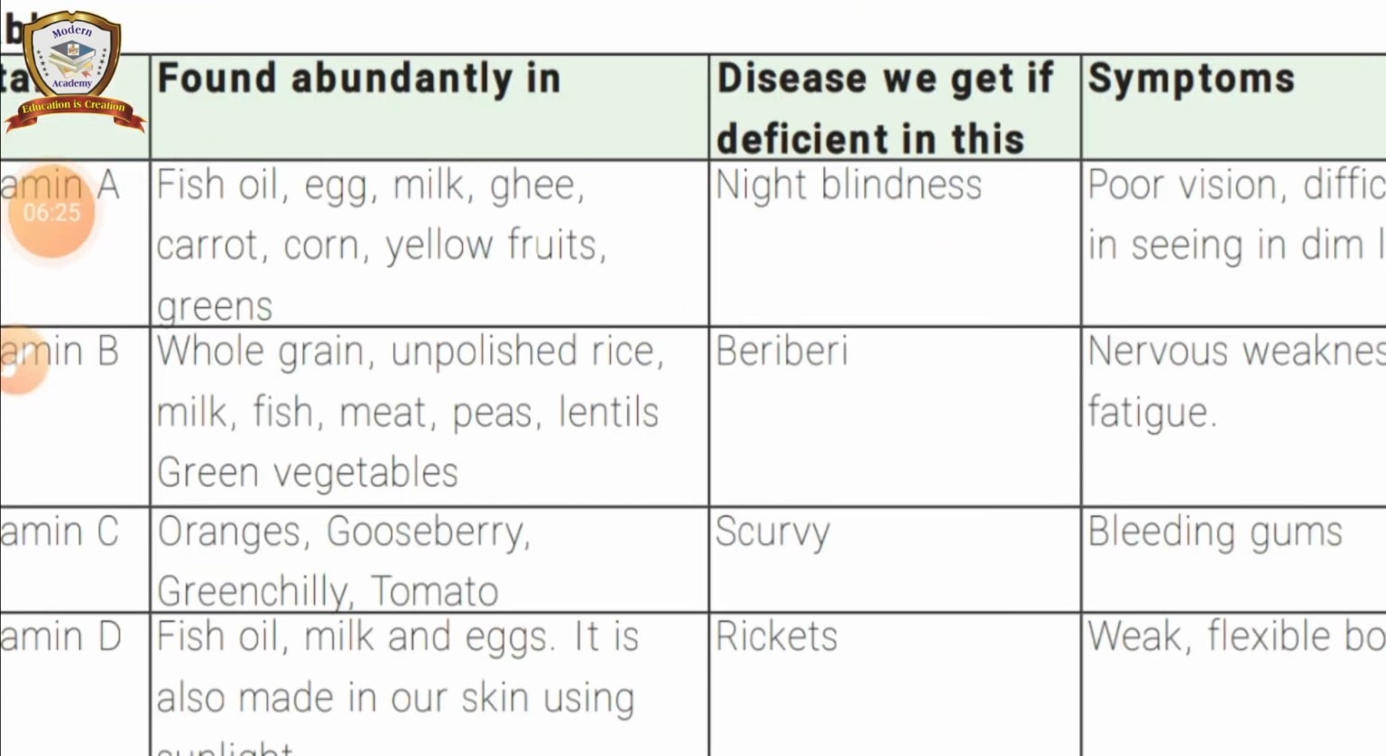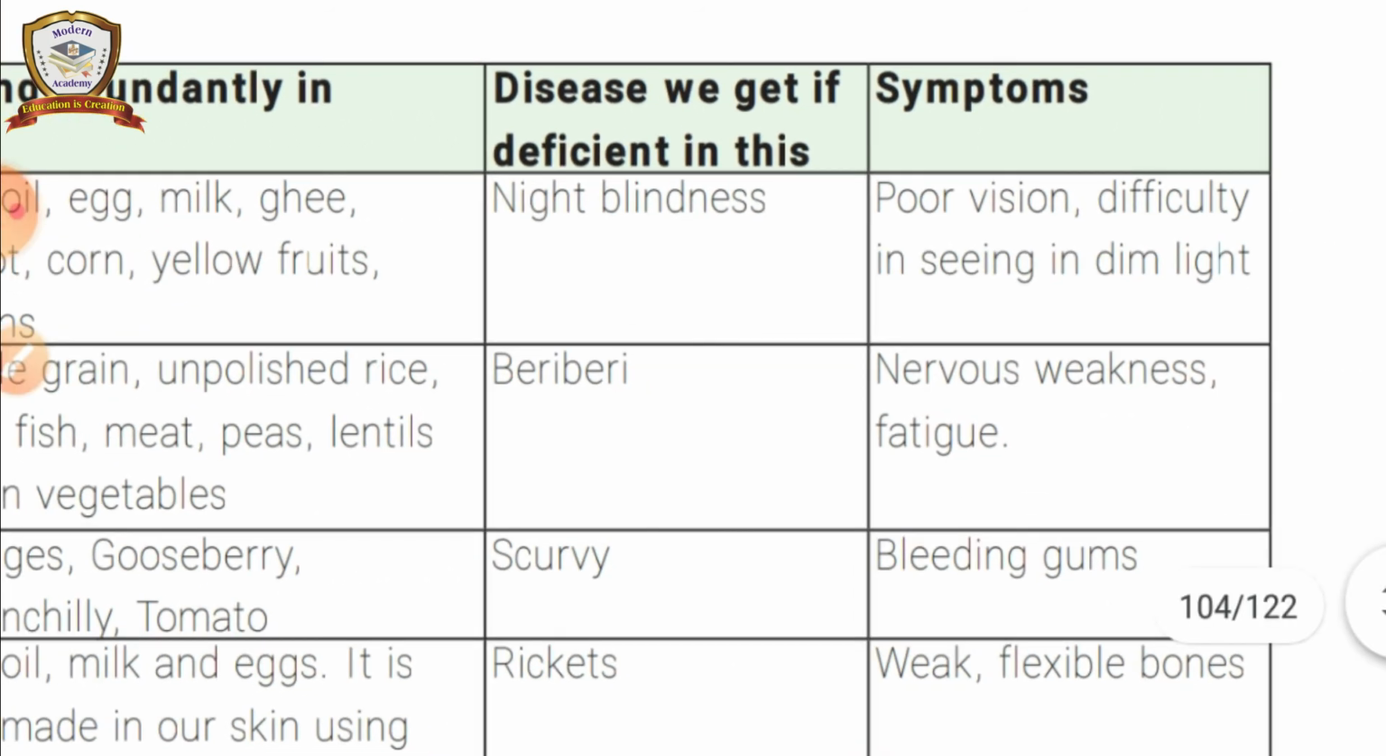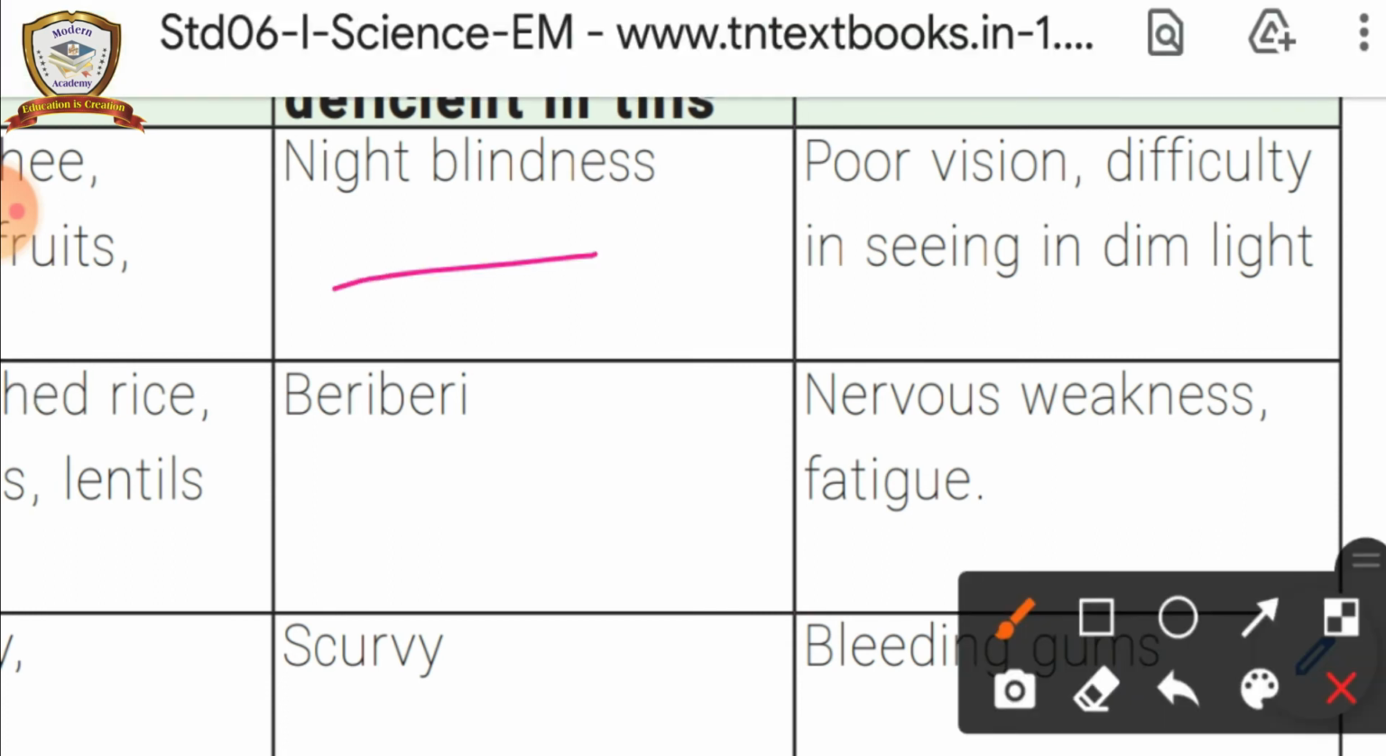Already we have seen in the picture. Now we are going to see about the symptoms of the diseases. If we lack vitamin A, we get night blindness disease. And the symptoms are poor vision and difficulty in seeing in dim light.